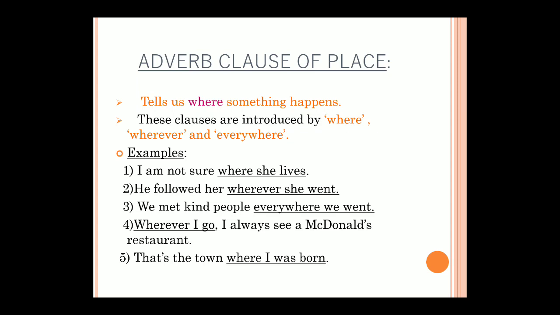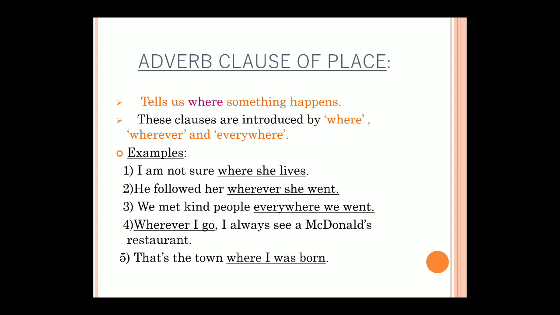Now here I is my subject, am is my finite verb, right? So I have one finite verb here. Now another finite verb I am keeping for my subordinating clause. So she is my subject and lives is my finite verb. So one finite here, one finite there. So from where till lives, I am going to mark it as adverb clause of place.